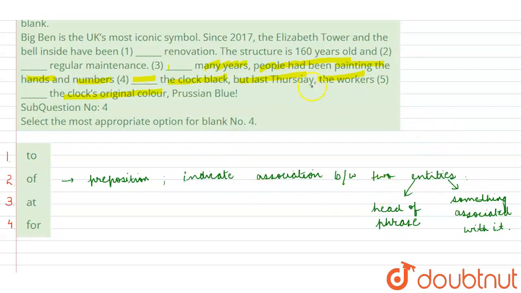एक बार फिर से हम read करते हैं. So the sentence would be people had been painting the hands and numbers of the clock black, but last Thursday the workers blacked the clock's original color. So of यहाँ पे use करें as it is a preposition and it is indicating the association between the two entities. The first is the head of the phrase and the second is something which is associated with it. So option of is the correct answer. I hope this is clear.